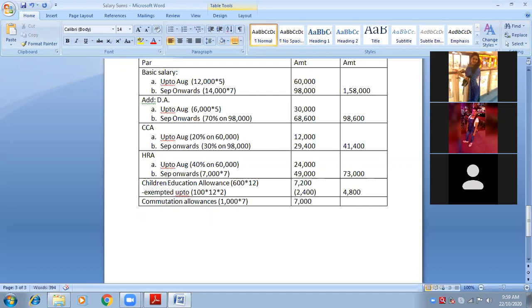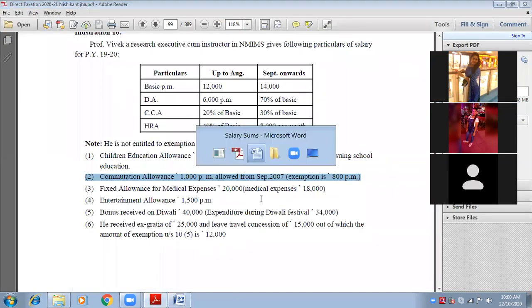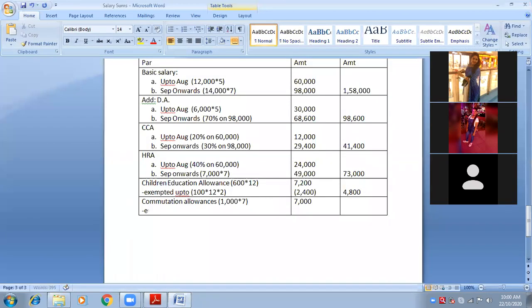But because I have written in the inner column, the exemption is also available for him. How much is the exemption limit? 800 per month. So I will write here exempted. In the bracket I will write 800 into how many months? 7, of course 7, not 12, because he is receiving from September.